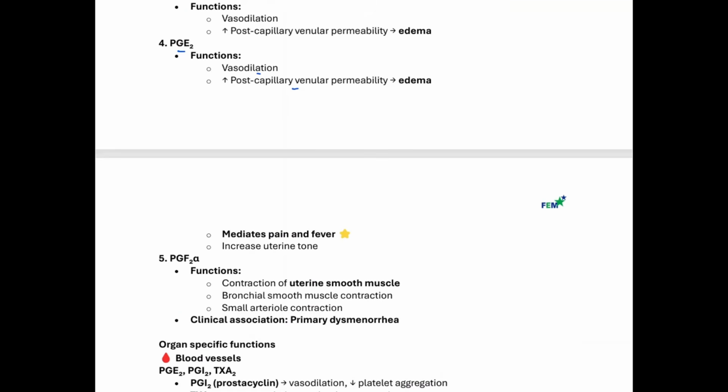And another thing that is unique about this PGE2 is that it is going to act on pain and fever. So prostaglandin E2 could also work on the hypothalamus, thereby leading to what? Leading to fever. And it also mediates what? Mediates pain, just like bradykinin. Remember, prostaglandin E2 and bradykinin, both of them mediate pain. And it could also increase uterine tone.